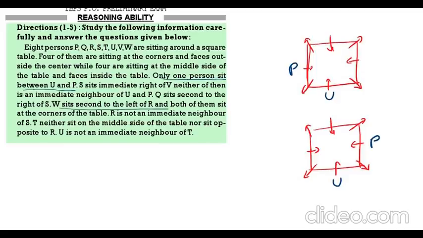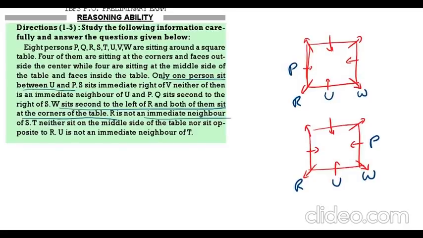W sits second to the left of R, both of them are at the corners, and R is not the neighbor of S. So, W is sitting second to the left of R. Suppose I write R here, R is facing away, so W I can write here. Second case also same, R, W. Both of them sit at the corners. R is not the neighbor of S. That means S won't come here. S can come here or here or here.